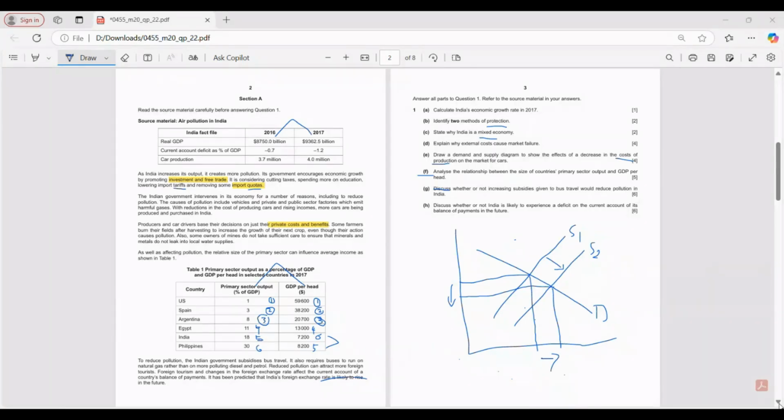India may be likely to experience a deficit on the current account, as we can see that the current account deficit has worsened from 2016 to 2017. That could be due to increased imports, due to a depreciation in the foreign exchange rate, making import prices cheaper, thereby increasing imports and reducing exports.